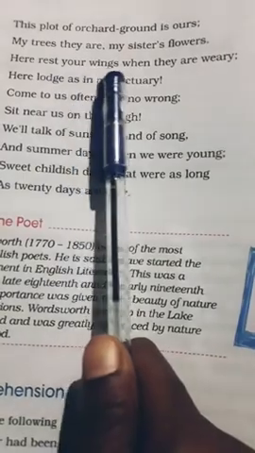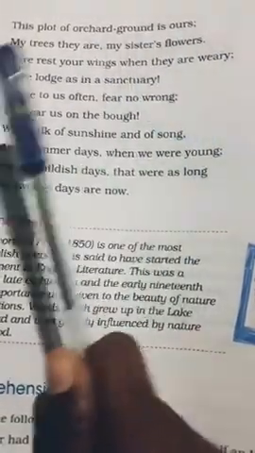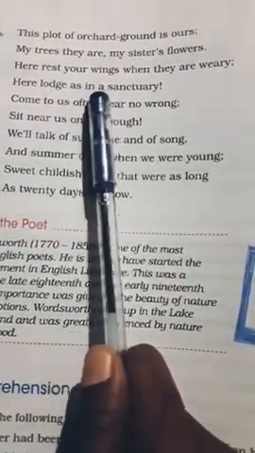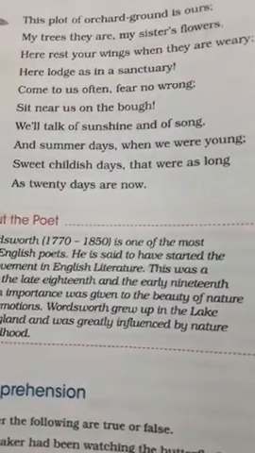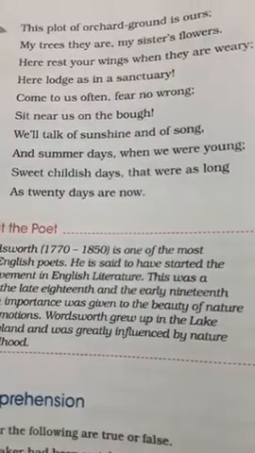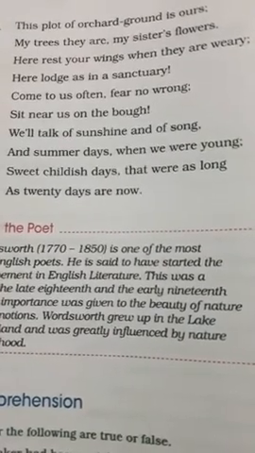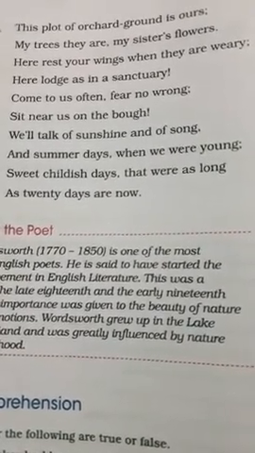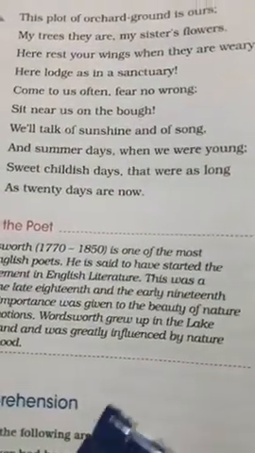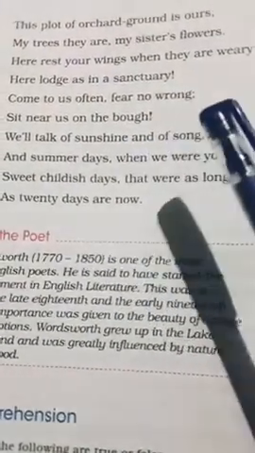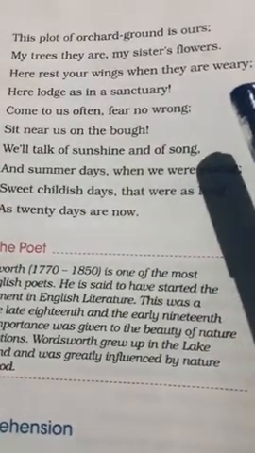Your rest your wings when they are weary, your lodge as in a sanctuary. So here what the poet is telling, children, is that you can take rest here whenever you are weary. Weary is nothing but, the meaning of weary is tired, children. Tired. Weary is nothing but tired. So he's saying that you come and take rest whenever you are weary.